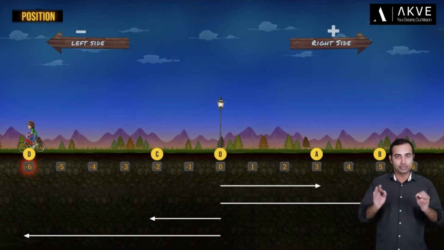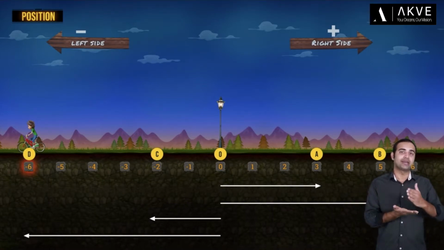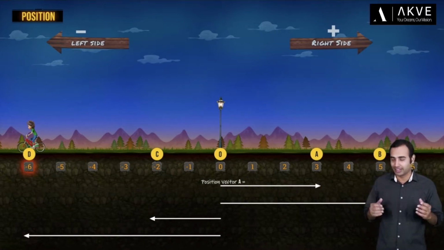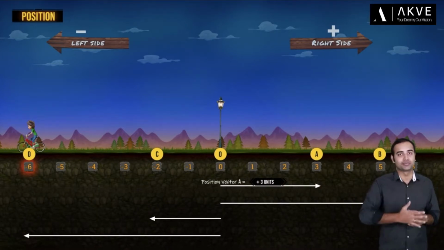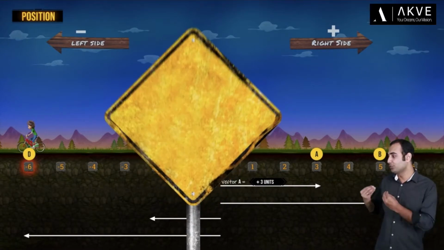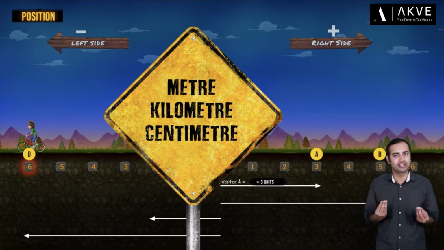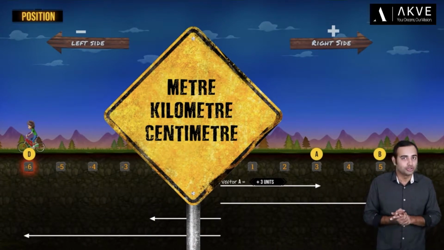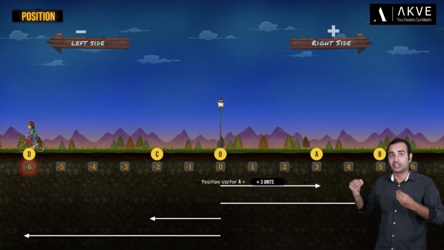Now, let's write the position vectors of points A, B, C, and D right away. So, the position vector of point A is nothing but +3 units. Now, in real life, instead of units, you will have meters, kilometers, centimeters, etc. But for now, for the sake of simplicity, let's keep calling it units. So, what does +3 units really mean?